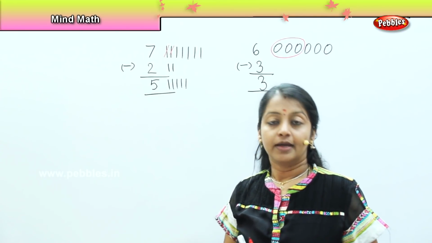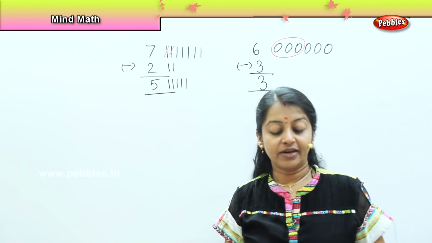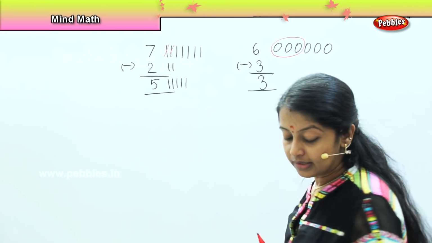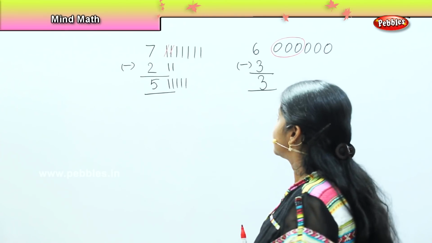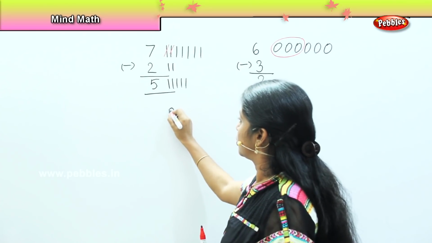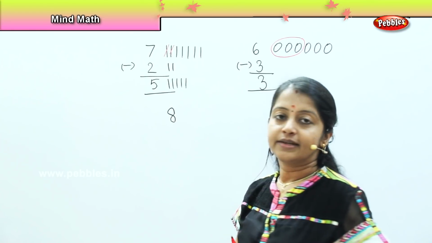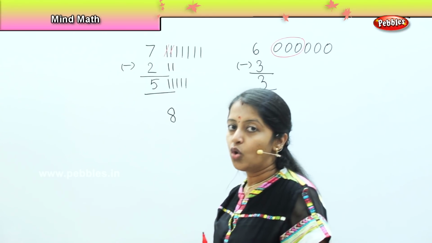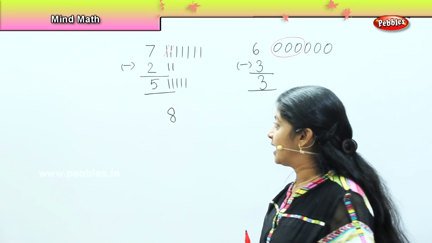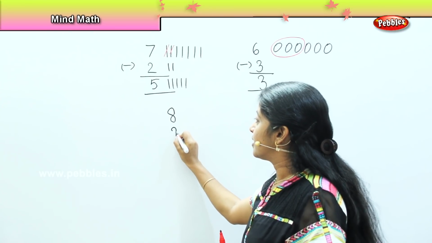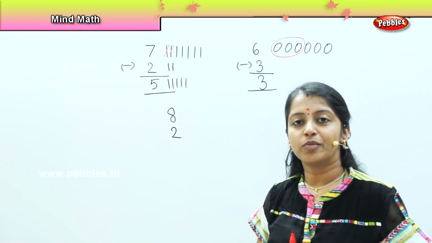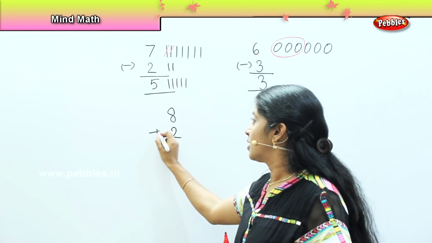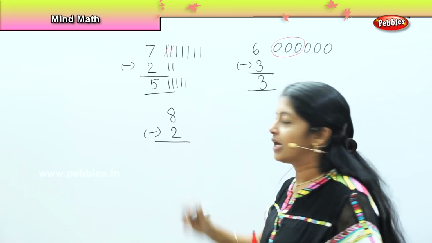Okay. The next question. Tendril is 8 years old. And her sister Nila is 2 years younger than her. So what is the age of Nila? Tendril is 8 years old and she had a sister whose name was Nila. And Nila is 2 years younger than her. What do you mean by younger? She is smaller than her. Nila is smaller than her. So what is the age of Nila now?